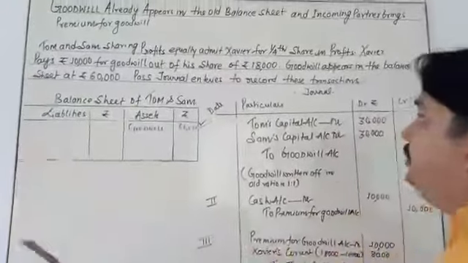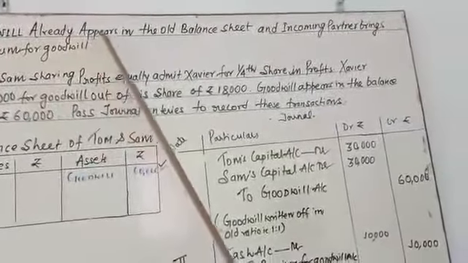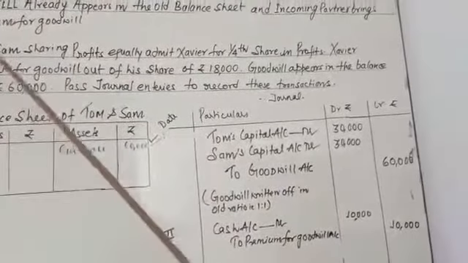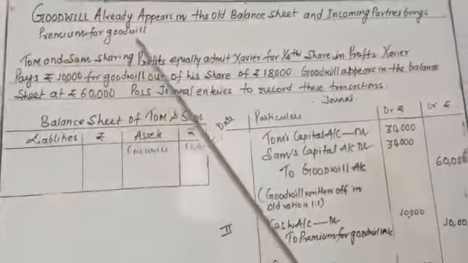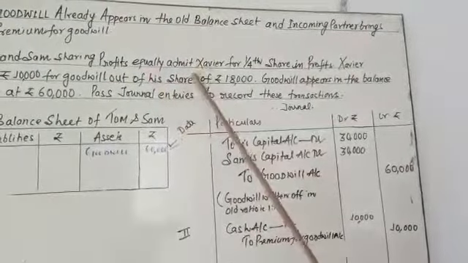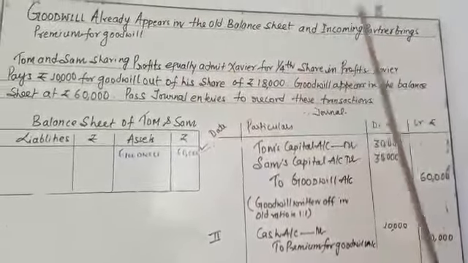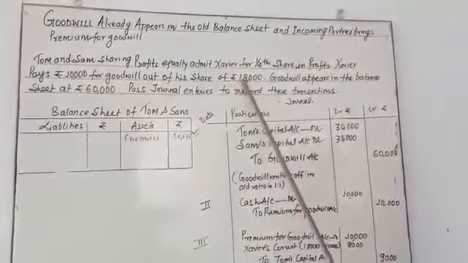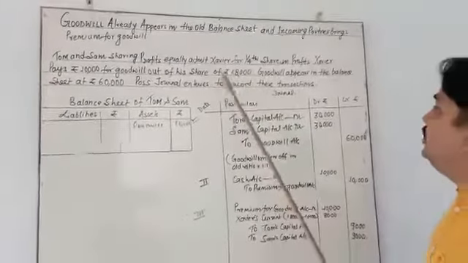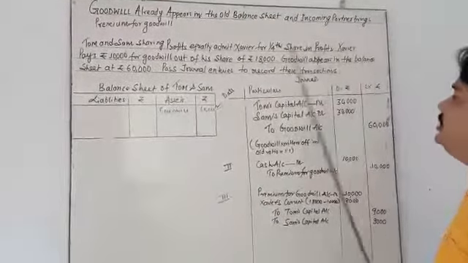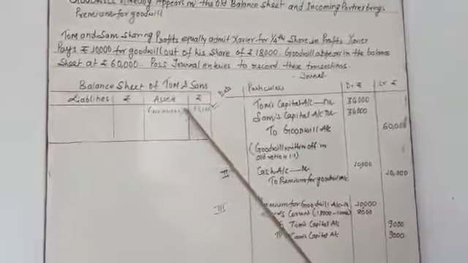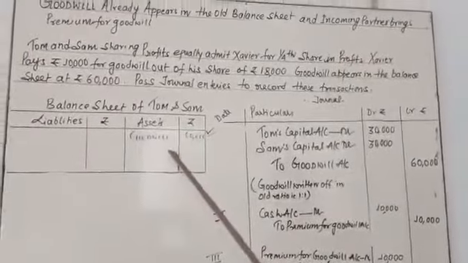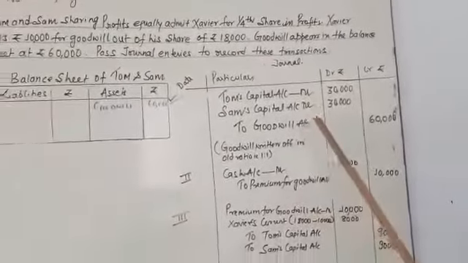Let's see once again. Today in this topic we have to study goodwill already appearing in the old balance sheet. This is the old balance sheet of Tom and Shyam. Tom and Shyam share profit equally and they admit Xavier for a 1/4 share of the profit. Xavier pays 10,000 for goodwill out of 18,000. It means 8,000 he is unable to pay in cash. Goodwill appears in the balance sheet at 60,000. So it is a situation where goodwill already appears, so goodwill is going to be written off.